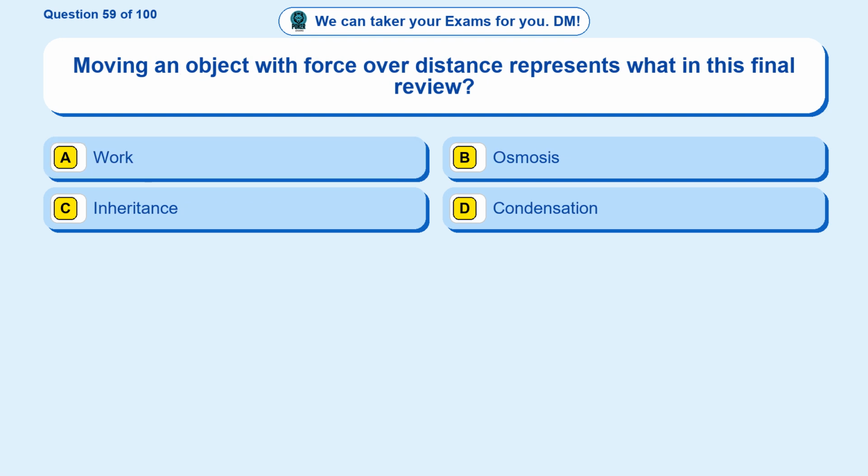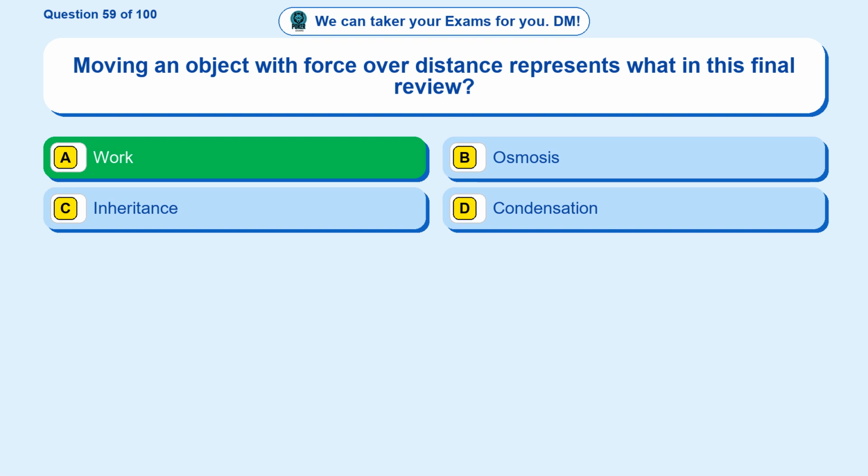Question 59. Moving an object with force over distance represents what in this final review? Option A, work. Option B, osmosis. Option C, inheritance. Option D, condensation. The correct answer is option A.